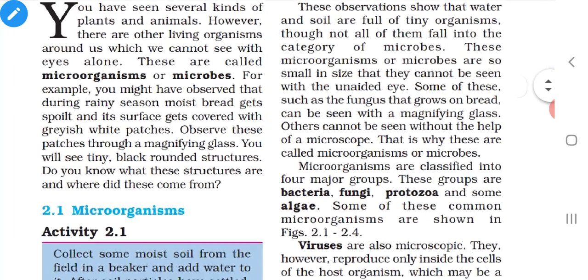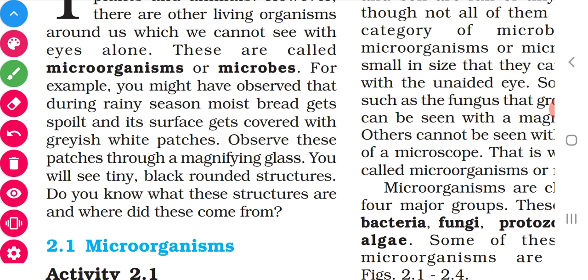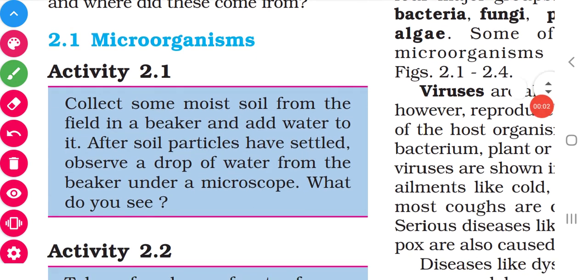I told you they are called microorganisms or microbes. They cannot be seen with our naked eye, only with the magnifying glass. Such organisms are called microorganisms. Have you understood?